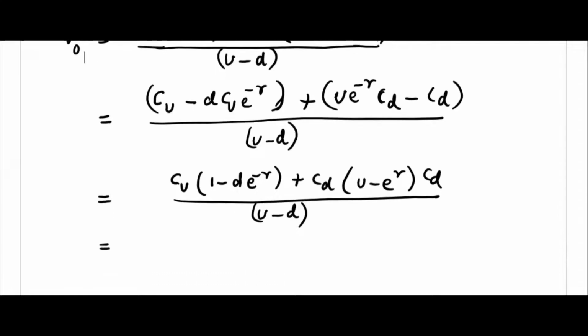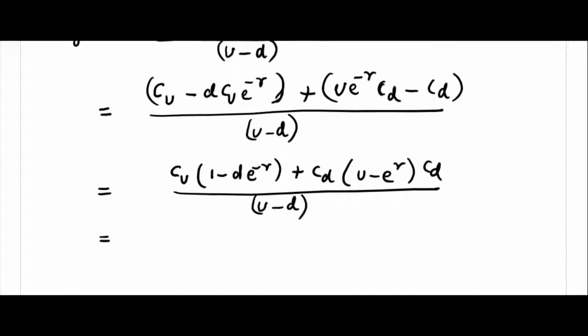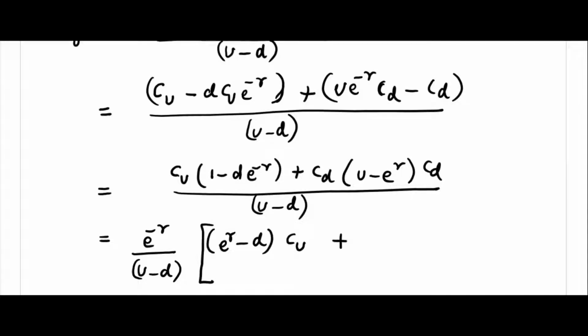So you have to remember this particular way, because we are writing in a way that is required. I need e power minus r anyway outside. I want to take e power minus r common. We'll see why, but remember I need e power minus r anyway. So multiply e power r here. If you multiply e power r, you will get e power r here. This will get cancelled, D, and I will write Cu, plus e power r I multiplied, so it will be e power minus r, so I have to multiply e power r here. Okay, so then what will happen?